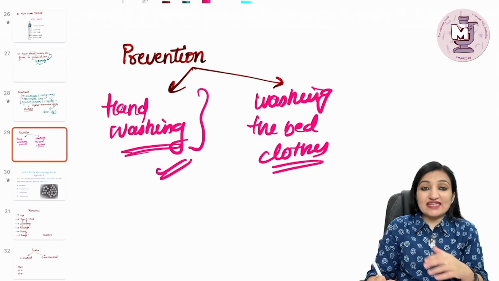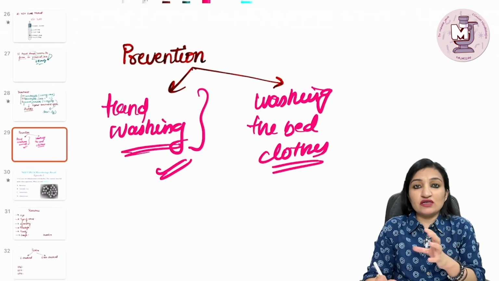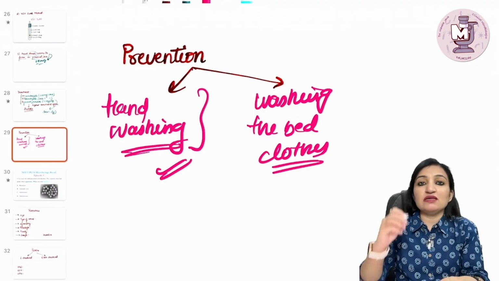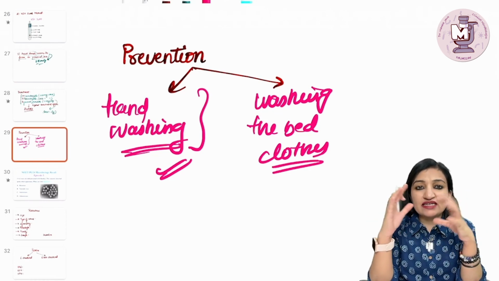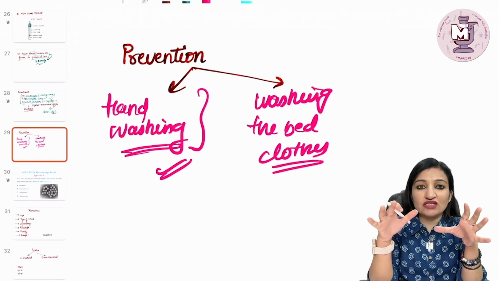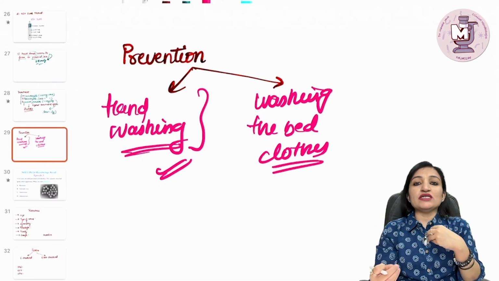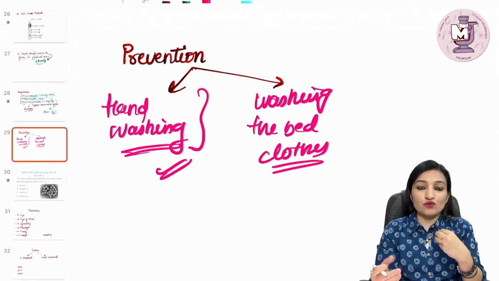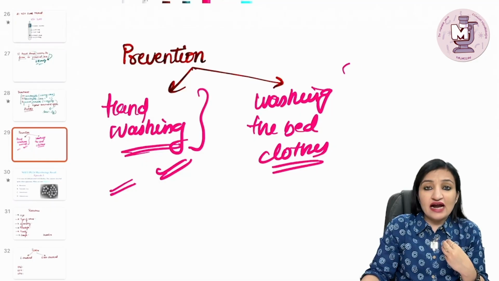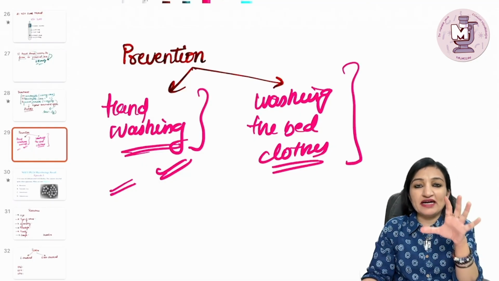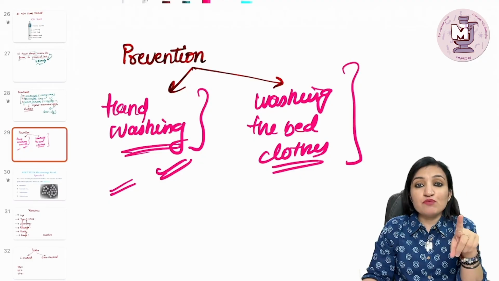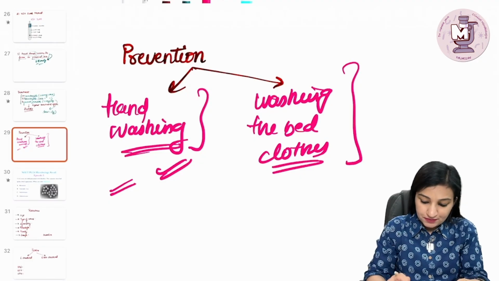Okay, so as I said, the constant itching in the perianal region leads to excoriation, and when the hands are not washed and the kid is eating the food without washing the hands, that is going to lead to what? Ingestion of the eggs along with the food. So hand washing is pretty important. And sometimes the eggs may be there on the bed clothes of the kids, so it's very, very important to wash the clothes properly. So that's the end of episode 2.